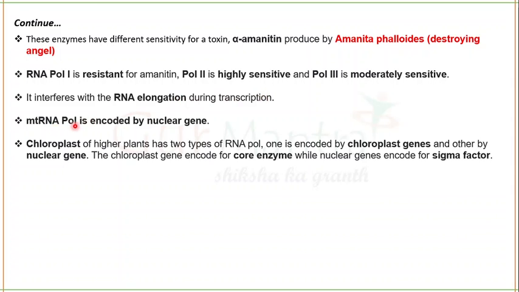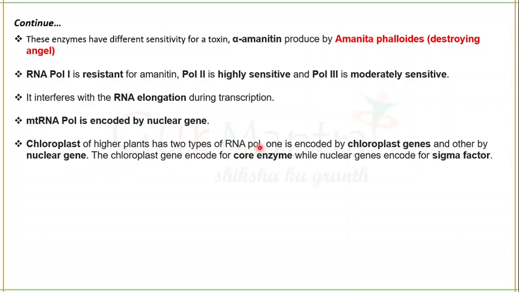In mitochondria, there is a mitochondrial RNA polymerase, but this mitochondrial RNA polymerase is encoded by nuclear genes. Similarly, in chloroplast, there is an RNA polymerase encoded by a nuclear gene, but the chloroplast itself has its own RNA polymerase.